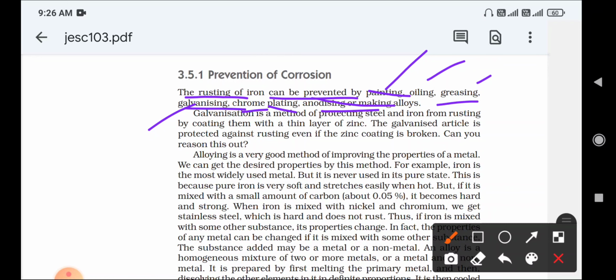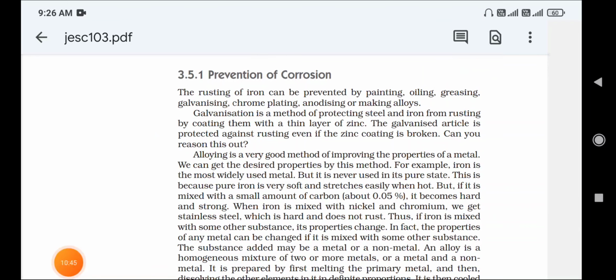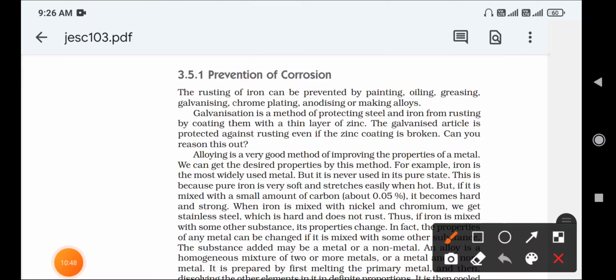Very important here. Which methods are used to prevent corrosion? You can write painting, oiling, greasing, galvanizing, chrome plating, and anodizing or making alloys.